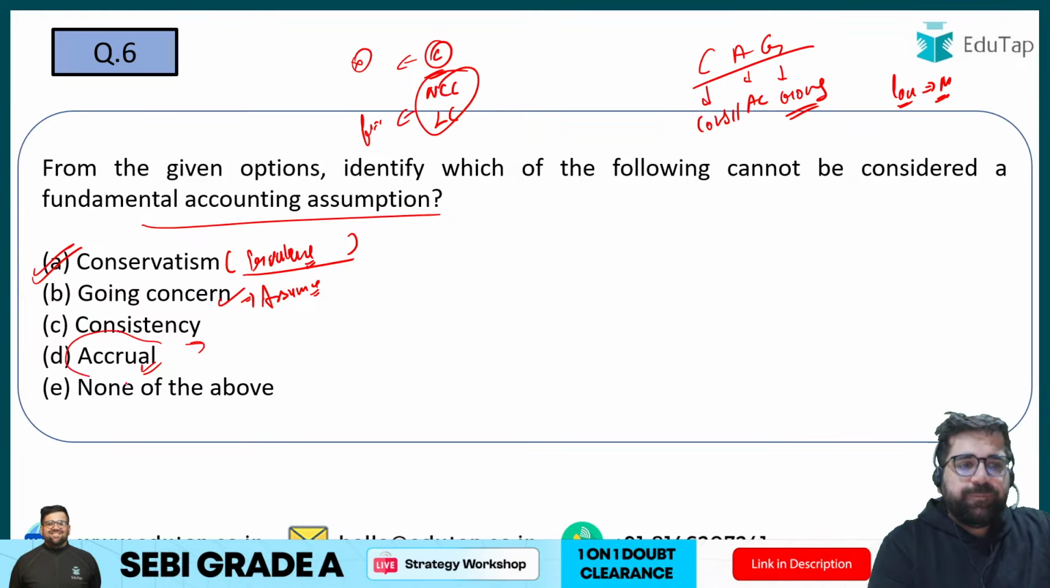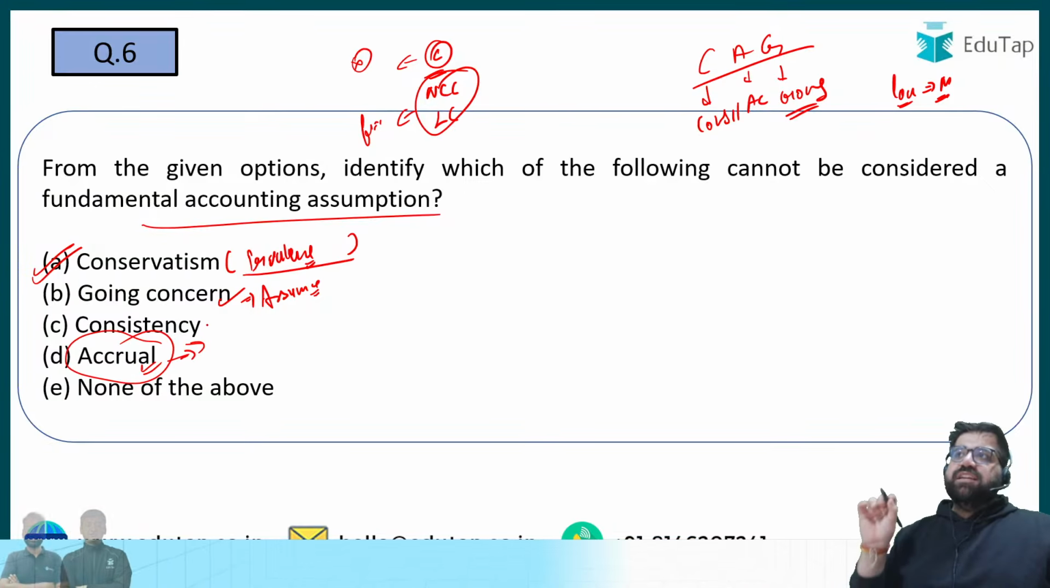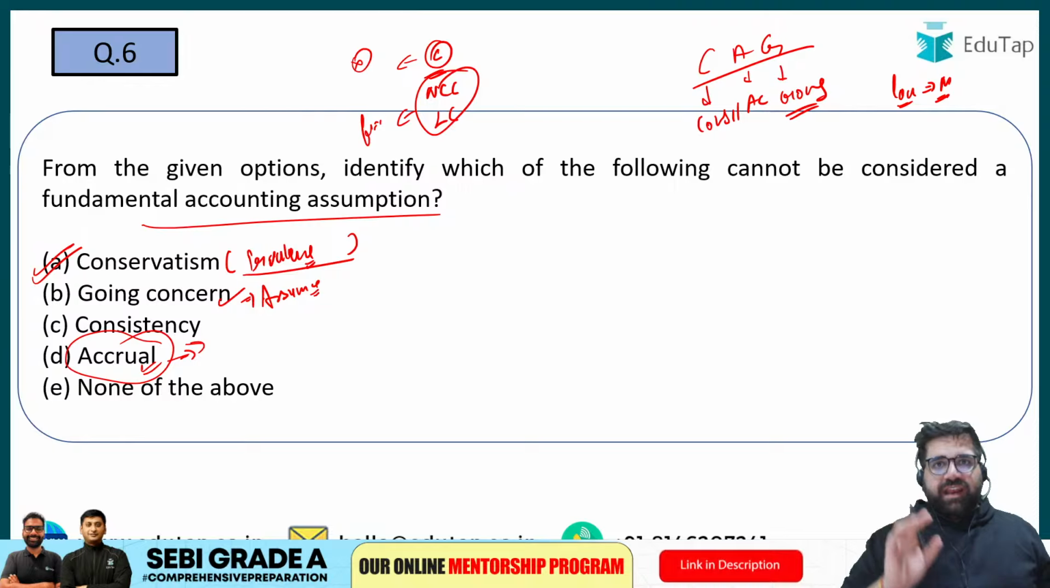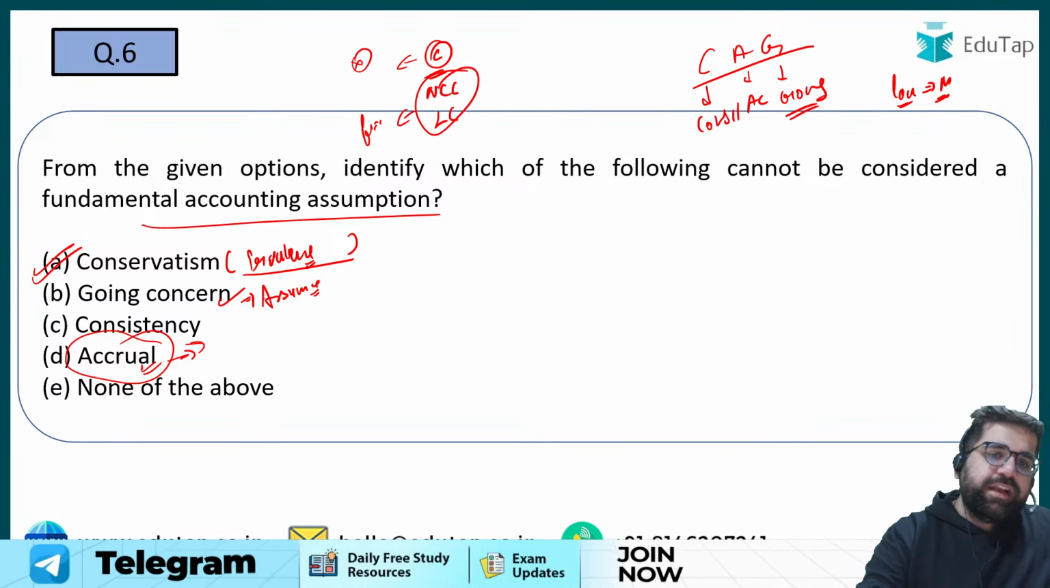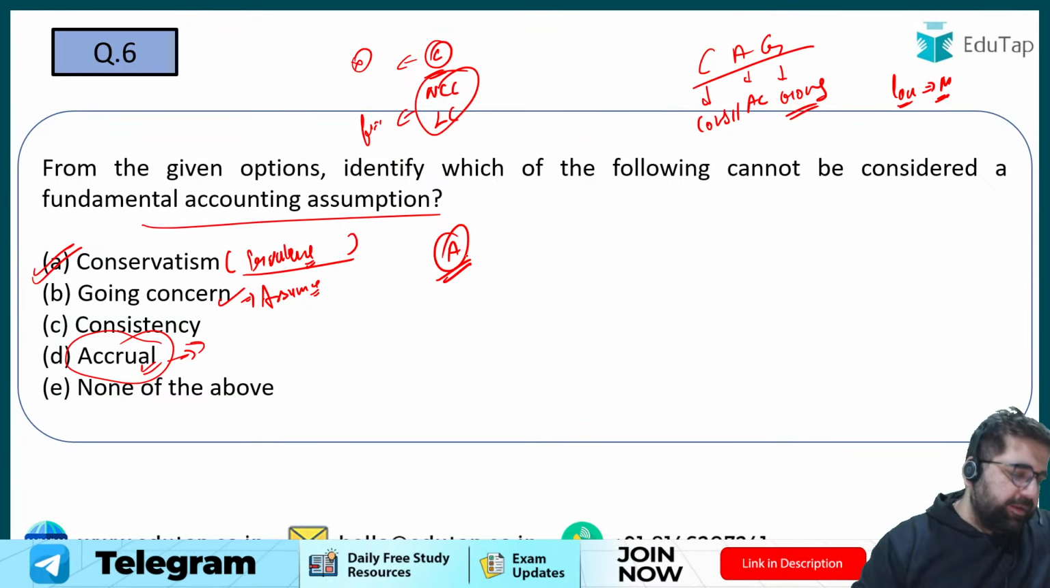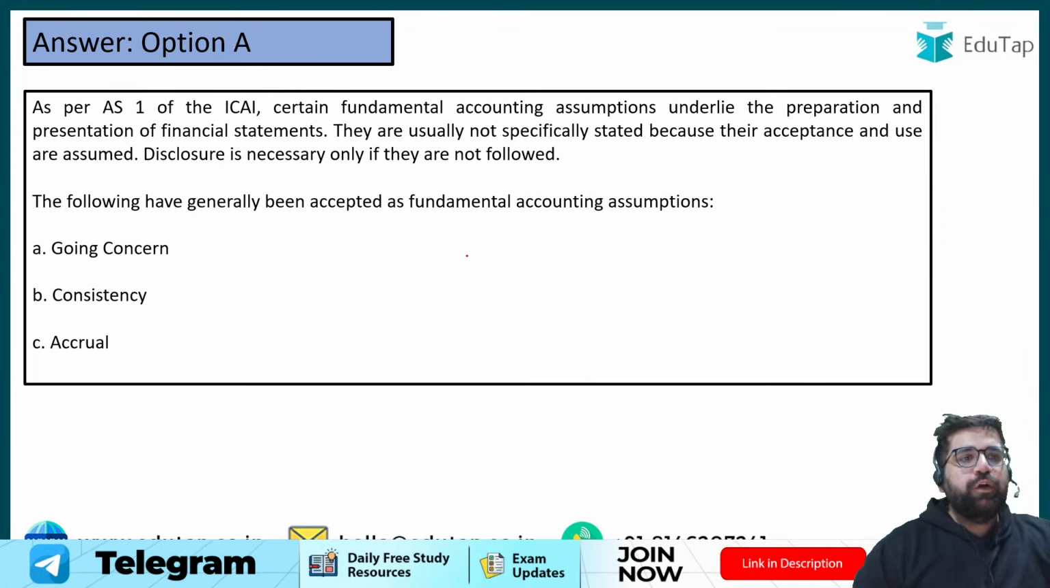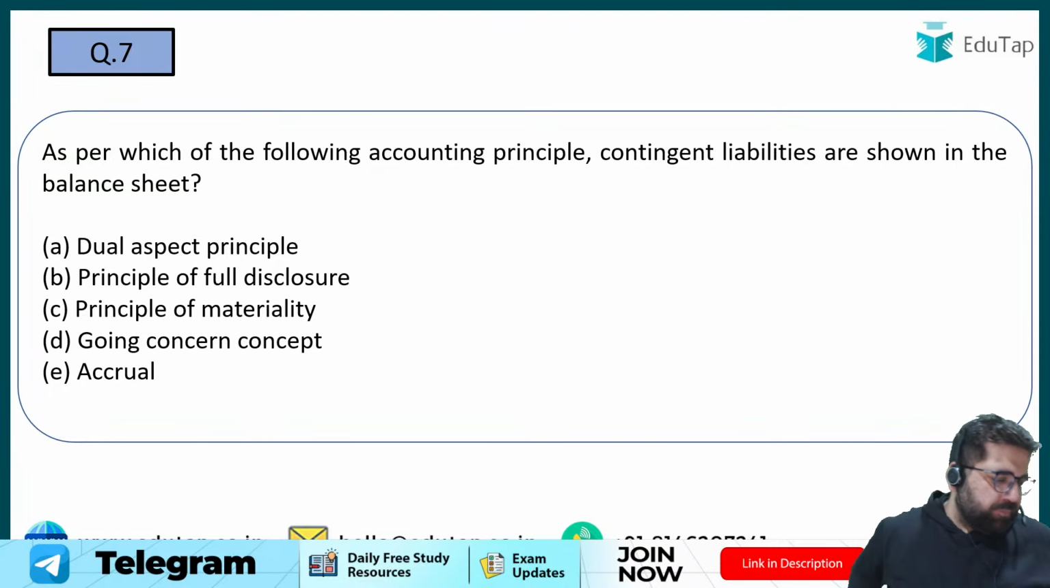Accrual is a very, very important principle. Accrual says that you have to record the transaction as and when they have happened or when your right realizes. You do not have to wait for cash to come. Right? So the correct answer over here will be option number A. Right. Now let's move ahead to question number 7.